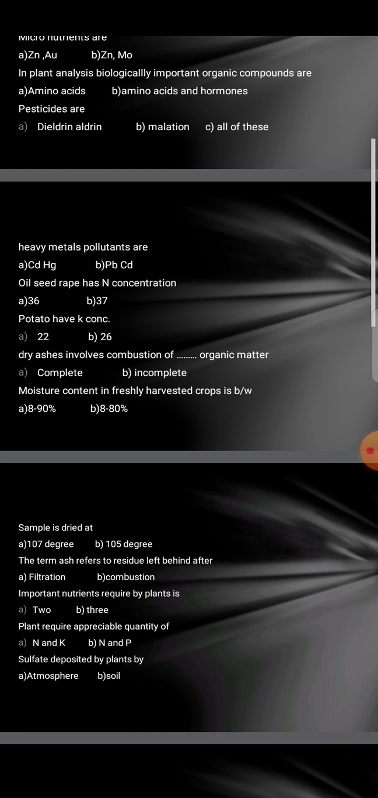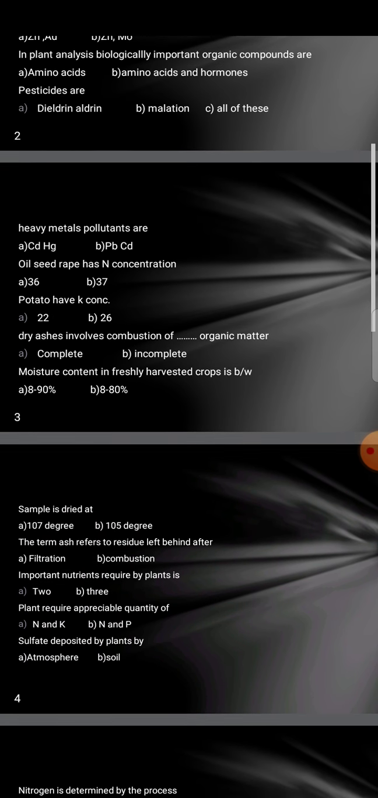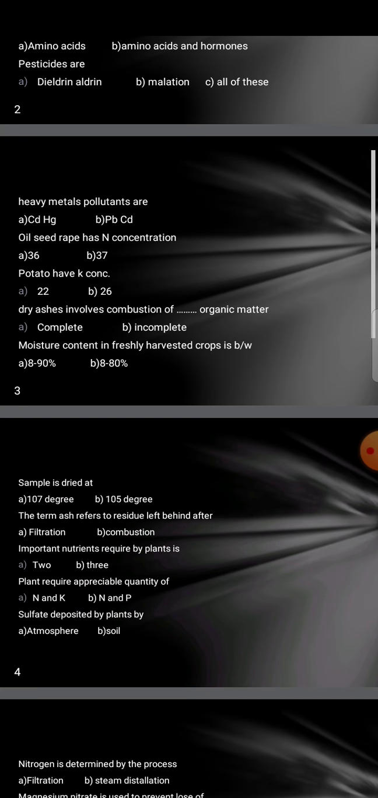The term ash refers to residue left behind after filtration or combustion. It will be filtration. Important nutrients required by the plants is 2 or 3. It will be 3. Plant requires appreciable quantity of nitrogen and K and nitrogen and P. It will be nitrogen and P.